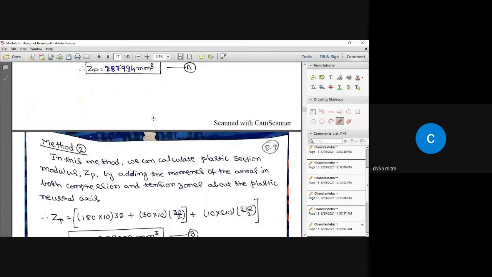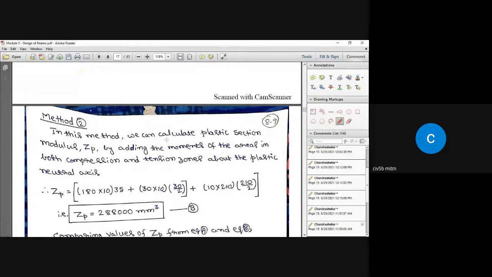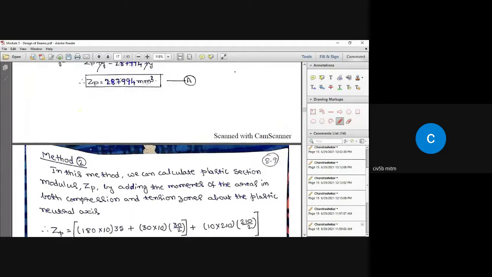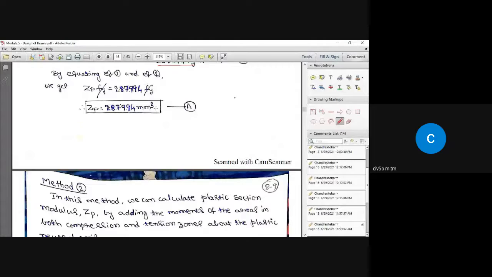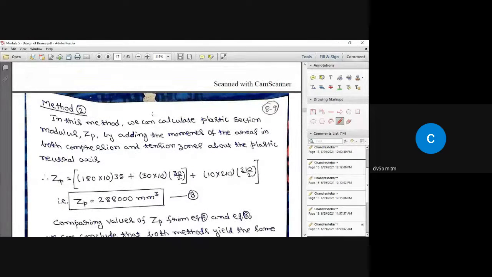So we'll go with the second method, which is going to be very, very easy. You are going to like it. It is not as complicated as this. So in method 2, we know the location of the plastic neutral axis. Take the moment of the compression area about the plastic neutral axis and take the moment of the tension area about the plastic neutral axis and add those numbers.